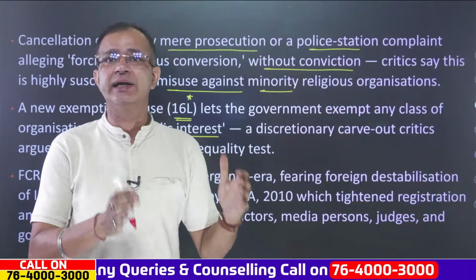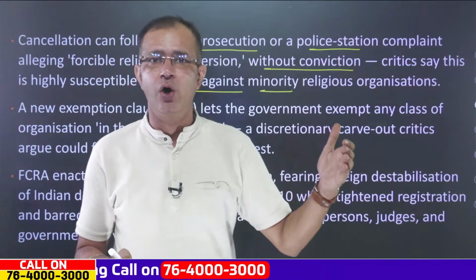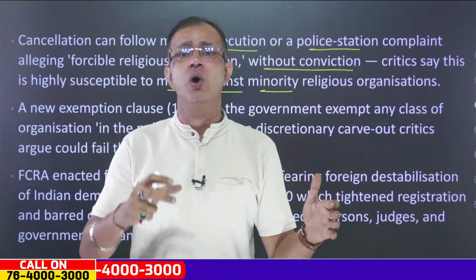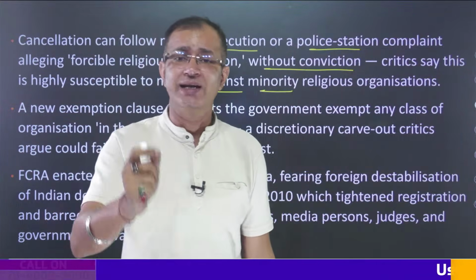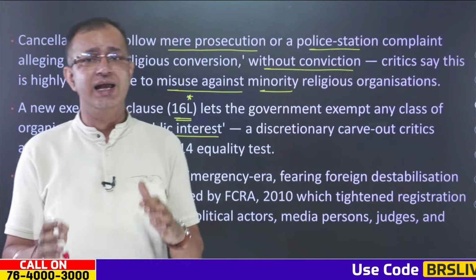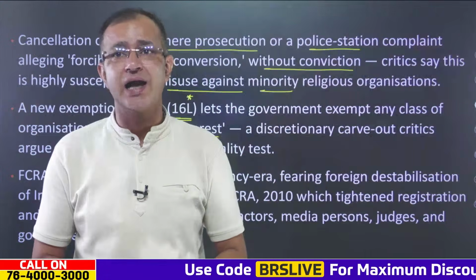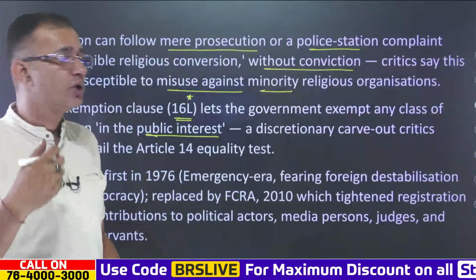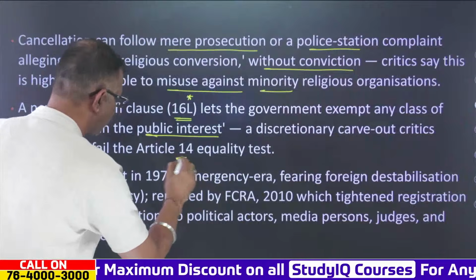If you are exempting some organizations or NGOs, then that is where we do not have the right to equality provided by Article 14, which says that everybody, every organization, is equal in the eyes of law. So it fails the equality test under Article 14 of the Constitution.